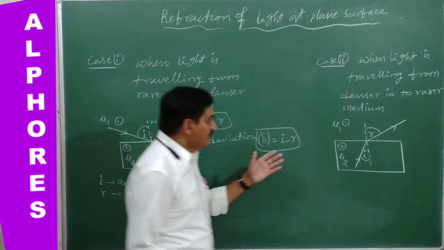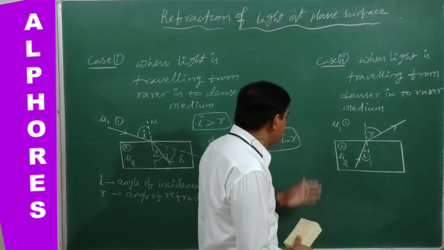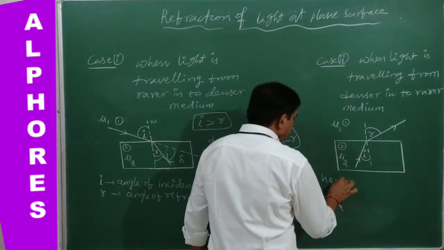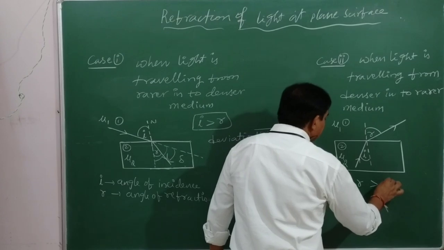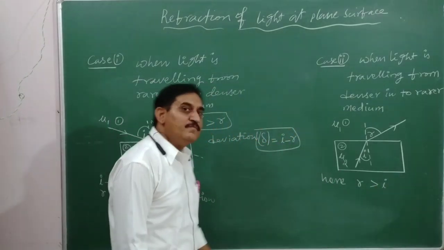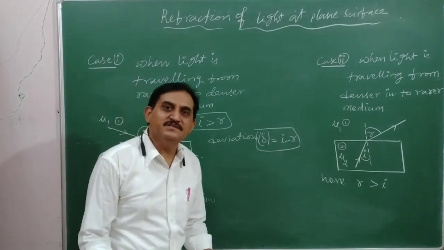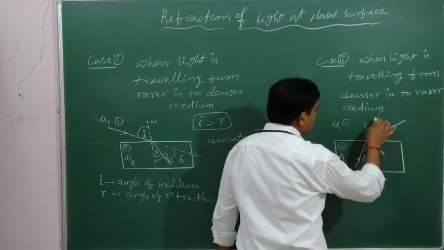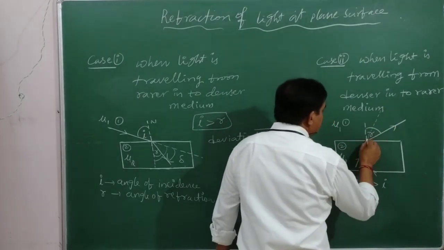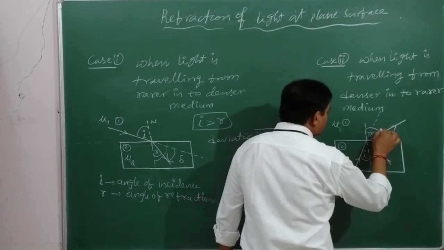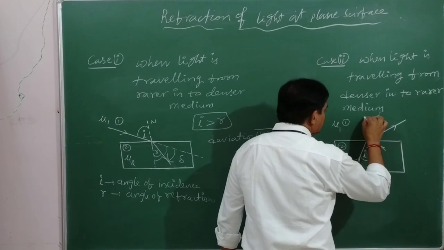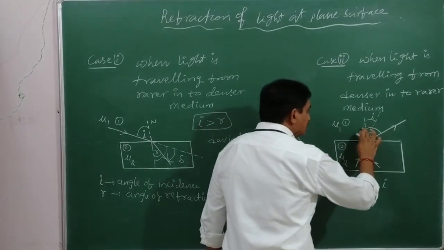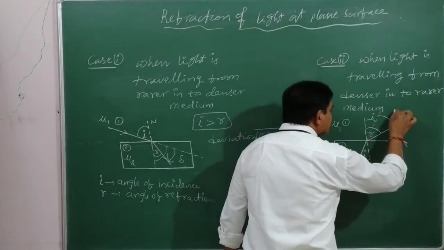Next, the deviation when the ray of light travels from a denser into a rarer medium. In this case R is greater than I. So how much greater gives the deviation suffered by the light. This is the incident ray, this is total R, this is I, and this is also I. This is the deviation suffered.